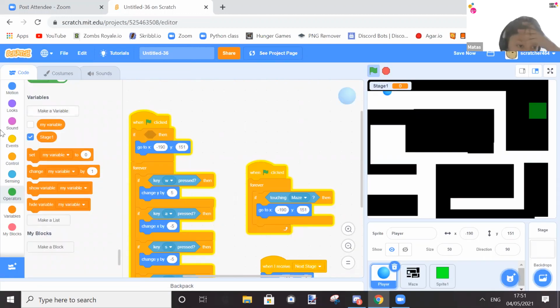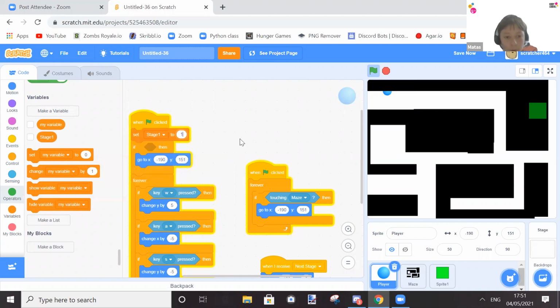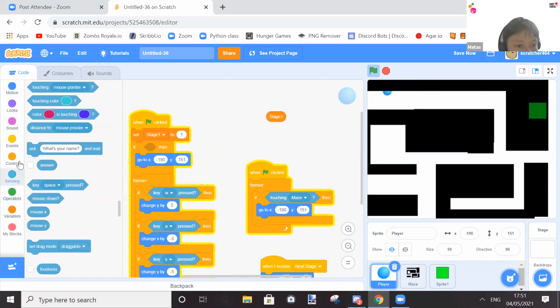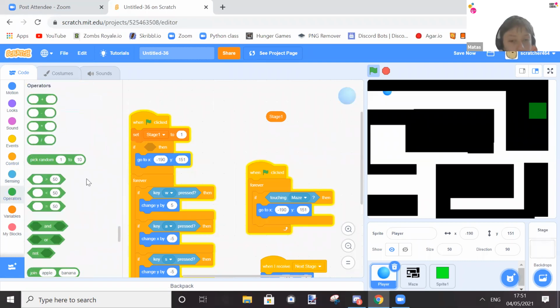So what we're going to do is when flag clicked, it will set stage 1 to 1. So what we're doing is basically we're making like a when I receive, and it's like an if, but for example, if something else is changing costume, well, I can't really do anything with that costume.